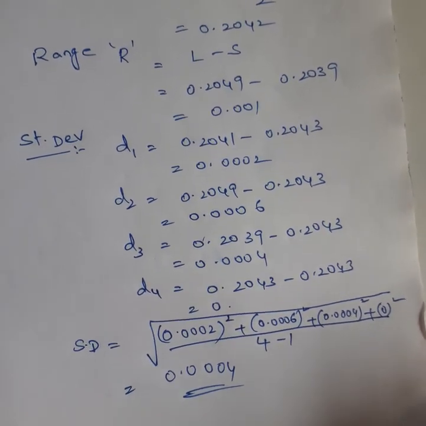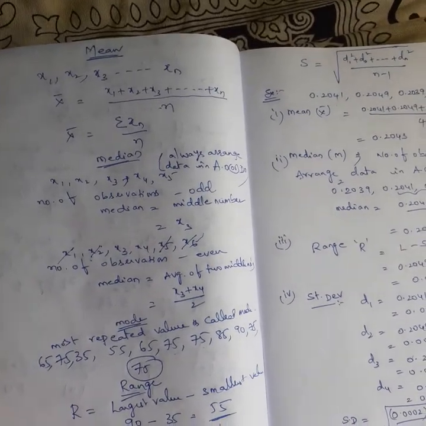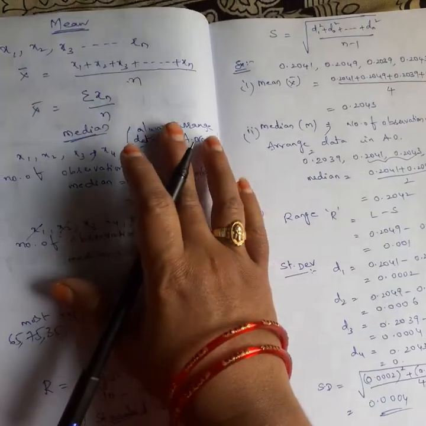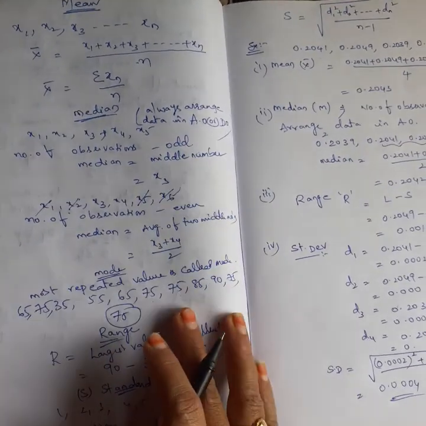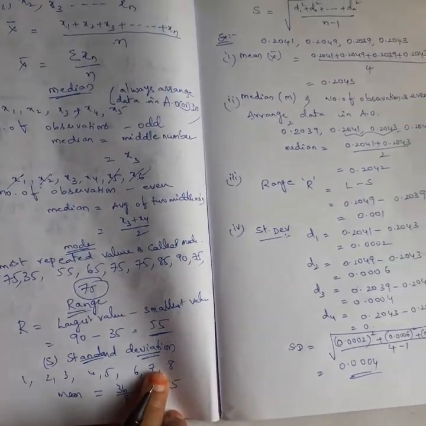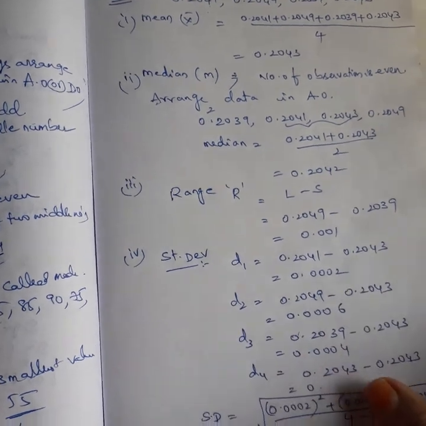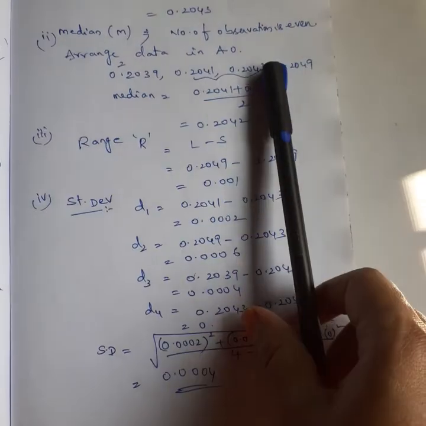So these are the different statistical measurements you have in your syllabus. Mean, median, mode; just for your understanding, I also told you range and standard deviation. This evaluation of analytical data is a very simple lesson.